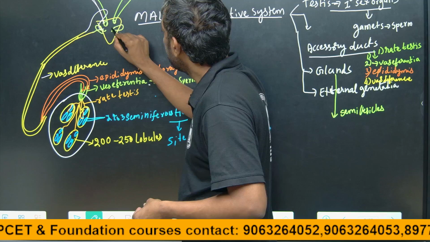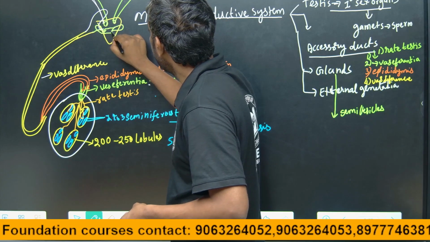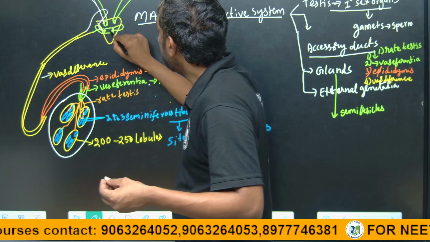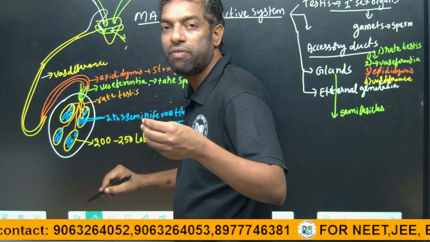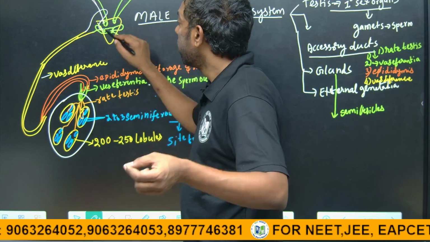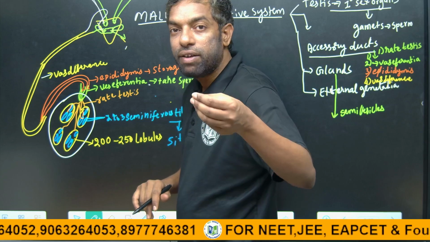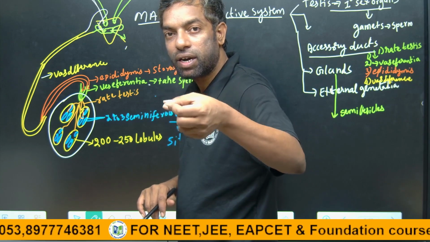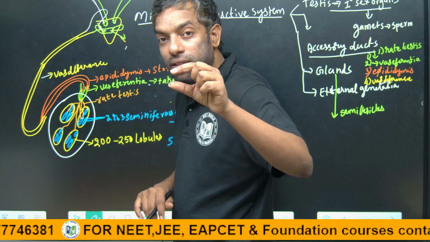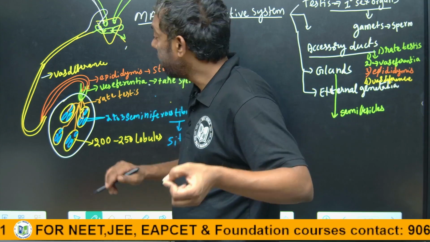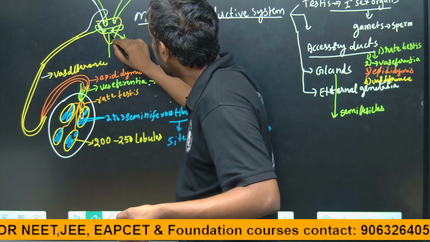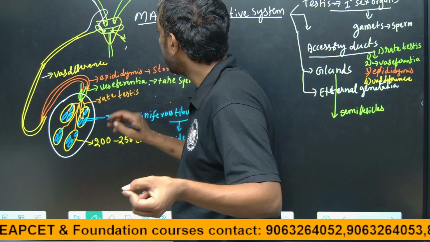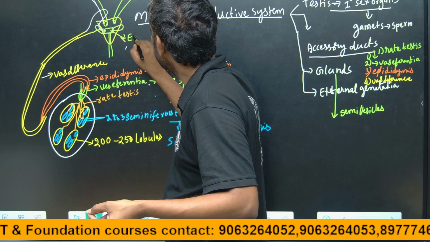The seminal vesicle connects with the vas deferens, and the seminal vesicle and vas deferens enter together into the urethra. From the urinary bladder, the urethra is entered at the place we call the ejaculatory duct.